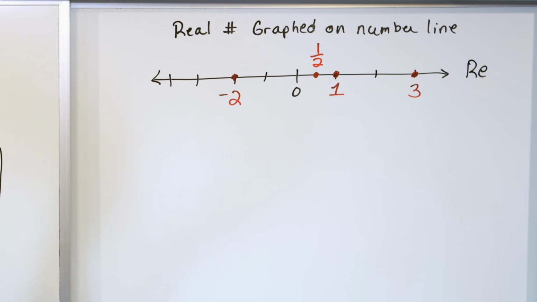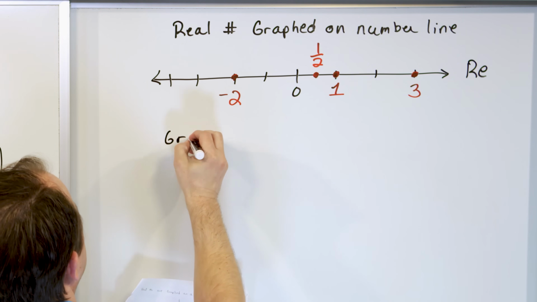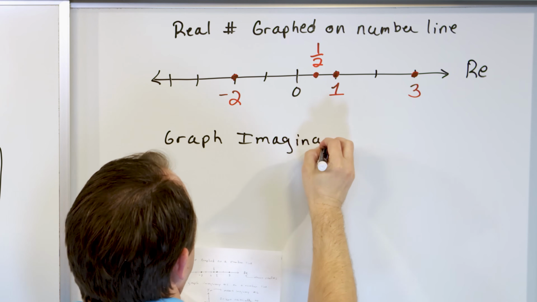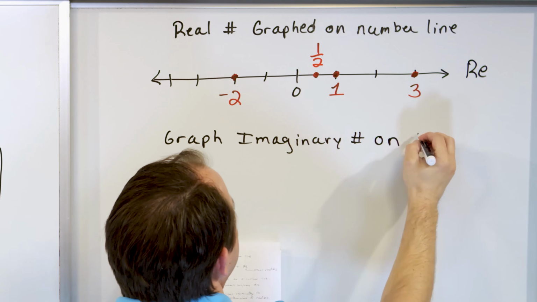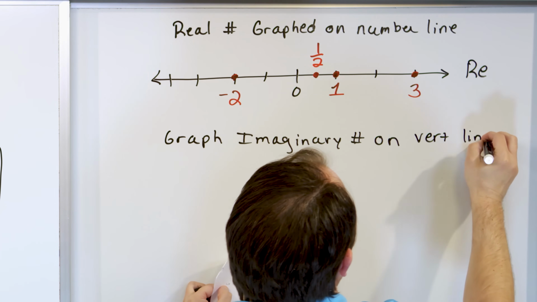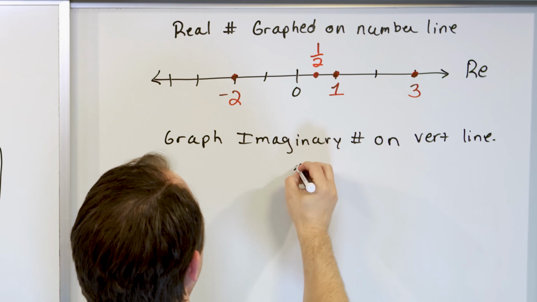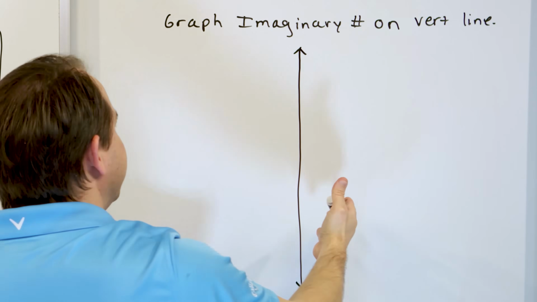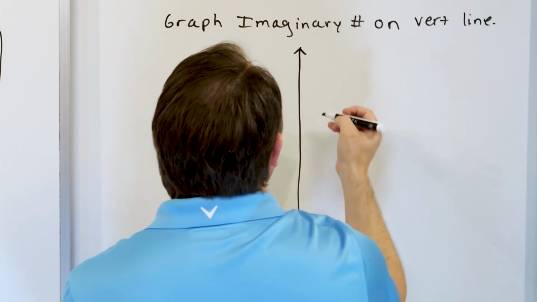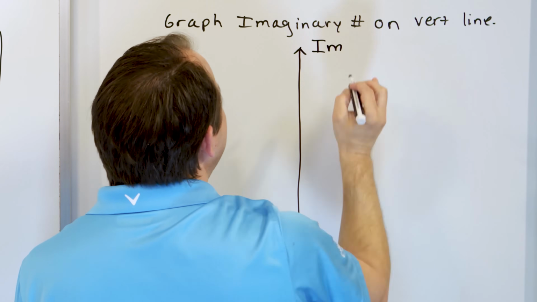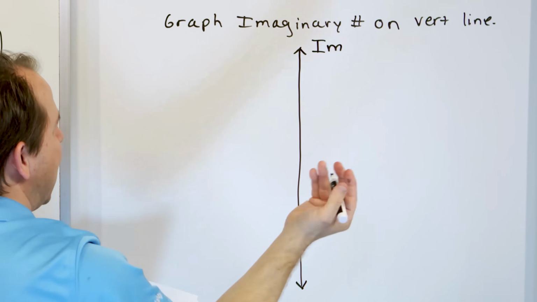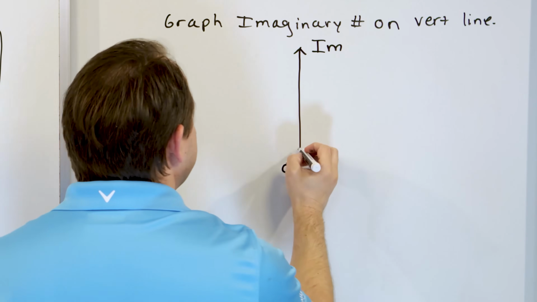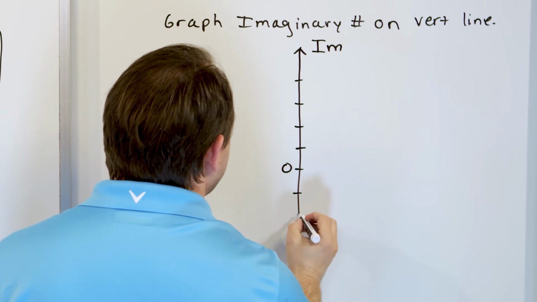So what we do is we graph the imaginary numbers on a vertical line. In other words, we just turn the line sideways. So instead of doing it horizontal, we draw a totally separate line, like this. Why do we draw it up and down? Well, we want it to look different than this one because we're going to end up writing the imaginary numbers. So we're going to put the letters IM there to remind me that what I am actually plotting here is imaginary numbers. So here I have my 0 point on this, okay? And I can put tick marks on this line just like I have tick marks here.